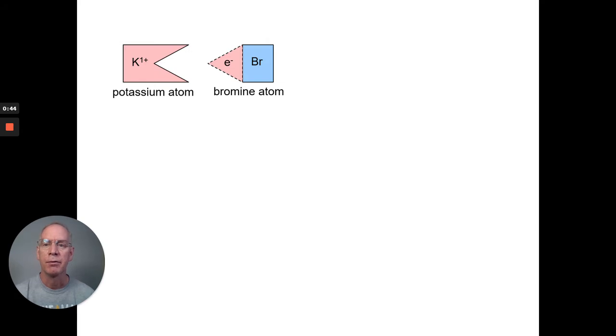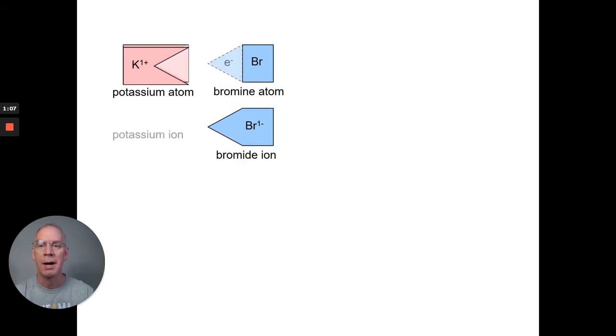Now what's going to happen is that potassium atom is no longer an atom, but an ion. And the bromine atom is also no longer an atom, but an ion. So what that means to us is that the name changes. Br1 minus is no longer called bromine, it's now called bromide. And the potassium atom is now called the potassium ion.